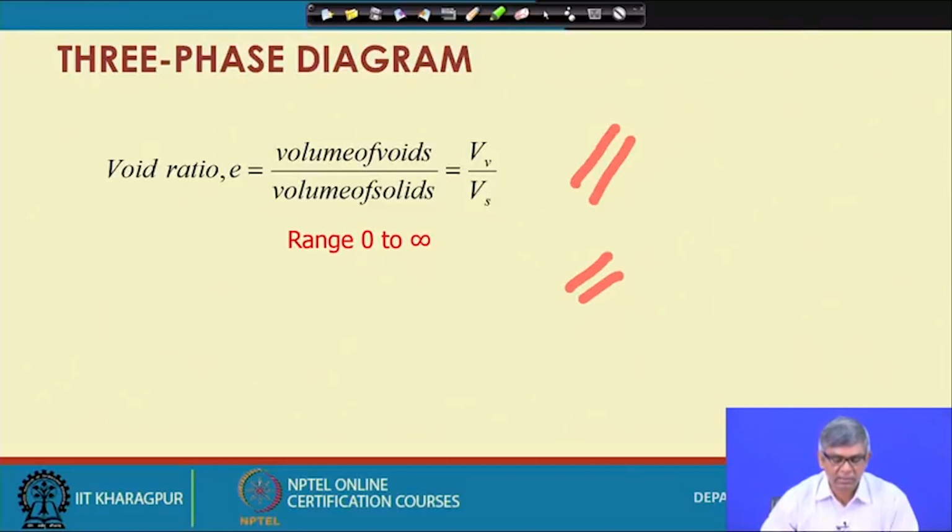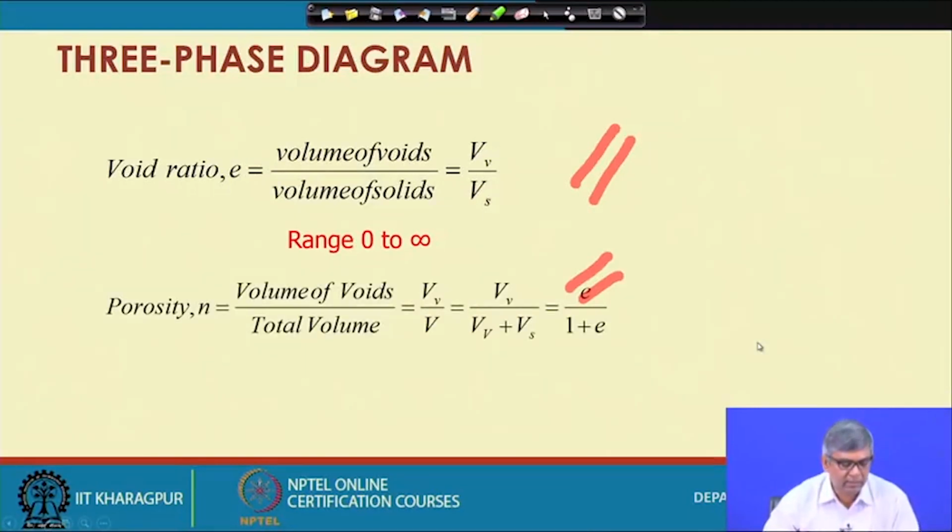You can imagine that if the solid portion is very close to 0 in a mass, then the ratio becomes very large. You can also imagine that the void portion is very close to 0, the entire mass is solid, then the ratio becomes close to 0. Where the solids are zero and the entire volume is voids only, it is Vv by 0, which becomes infinity. So theoretically this range can be 0 to infinity.